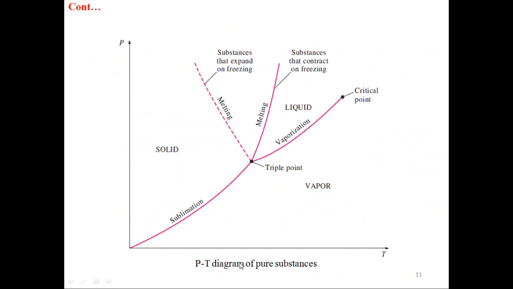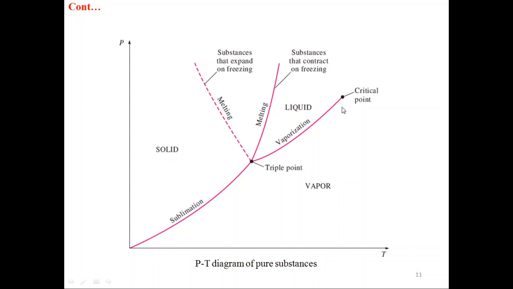So, the pressure-temperature diagram of a pure substance, in which pressure is on the y-axis and temperature is on the x-axis. We are having three lines. First line is the sublimation line. Second line is the vaporization line. Third line is the melting line. Here we have shown two melting lines because this continuous melting line represents substances that contract on freezing, and this dotted line represents the melting process for substances that expand on freezing, such as water.